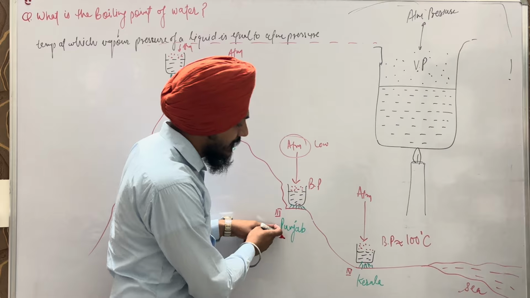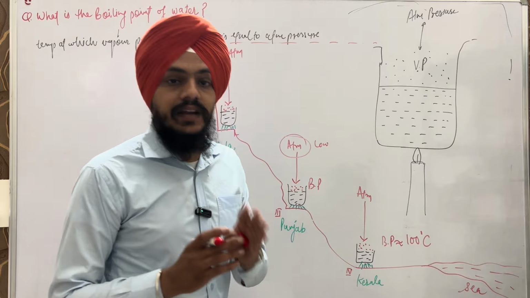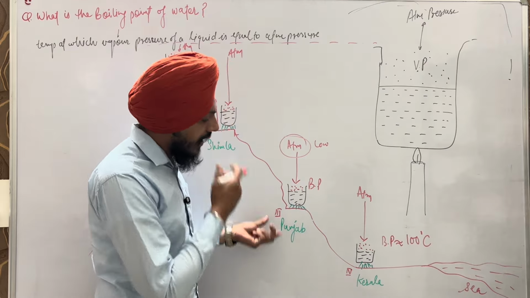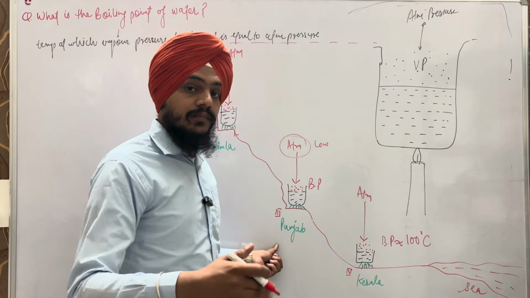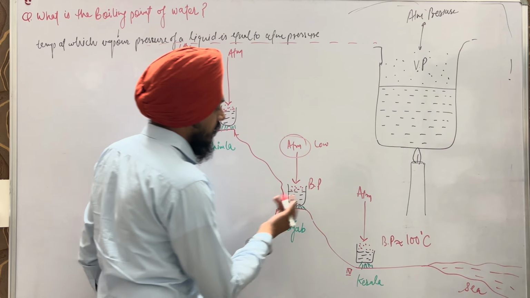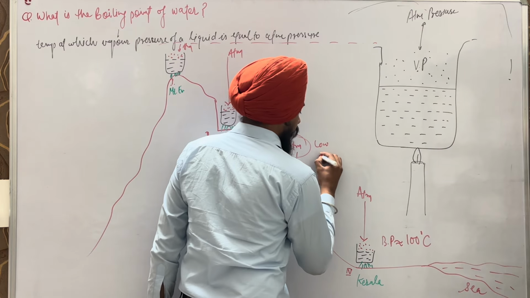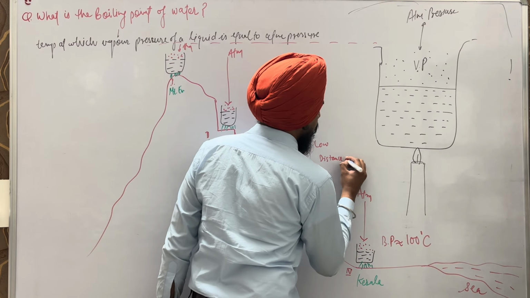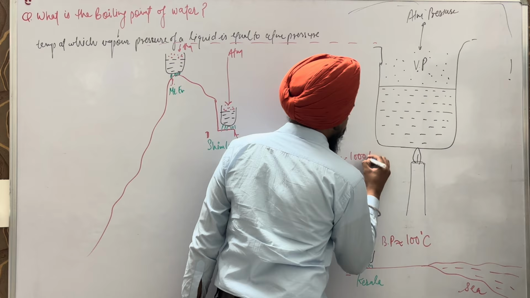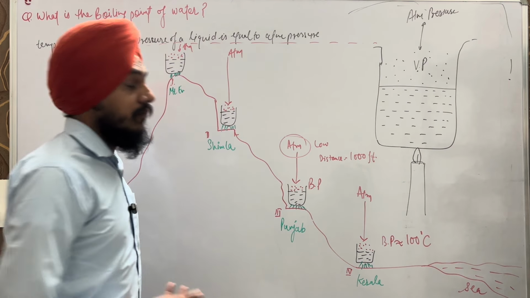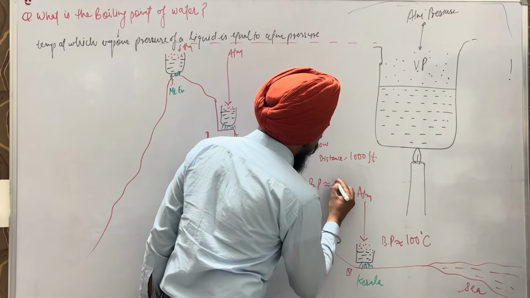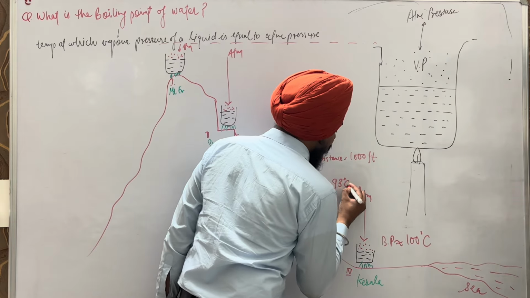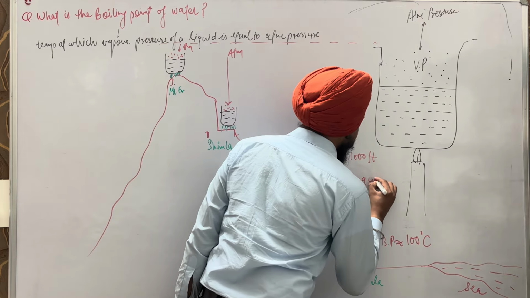Because Punjab is at near about 1,000 feet, at a higher place from the sea level. So the boiling point becomes different. Here the boiling point is 93 or 94 degrees Celsius.